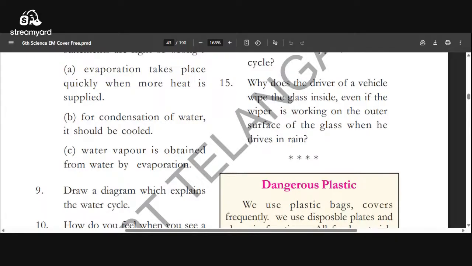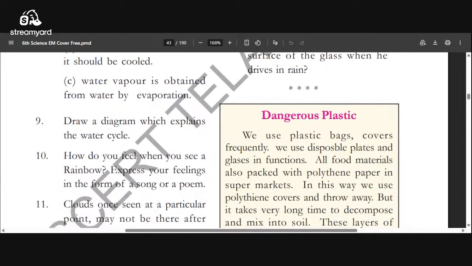Water vapor should be cool, then condensation occurs as a water drop. Okay. So water vapor changes to water, that is called condensation here. So cooling is important. Water vapor is obtained from water by evaporation. Yes, correct. Water changes to water vapor by evaporation.